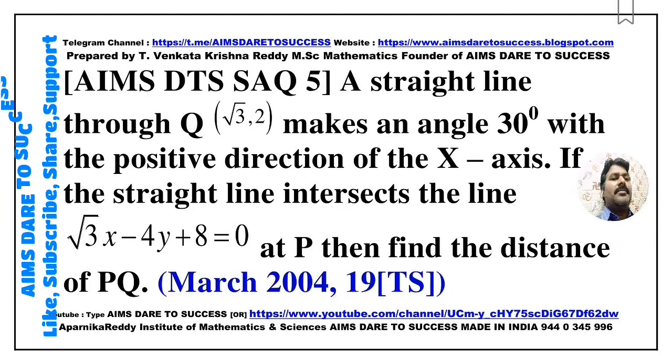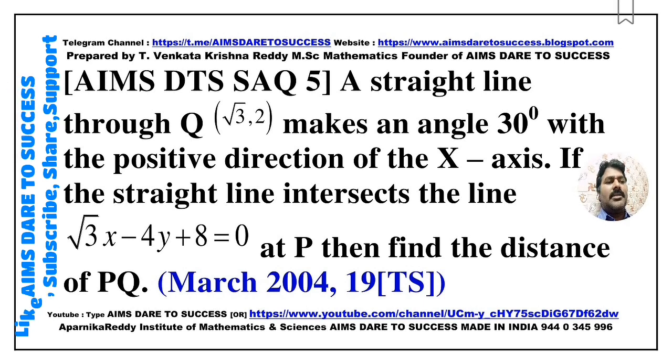Next, SAQ 5. A straight line passing through Q(3 root 3, 2) makes an angle 30 degrees with the positive direction of the x-axis. If the straight line intersects the line root 3x minus 4y plus 8 equals 0 at the point P, then find the distance PQ. This question is also a VIP question. Practice more, my dear students. This question came from March 2004, March 2019, Telangana.